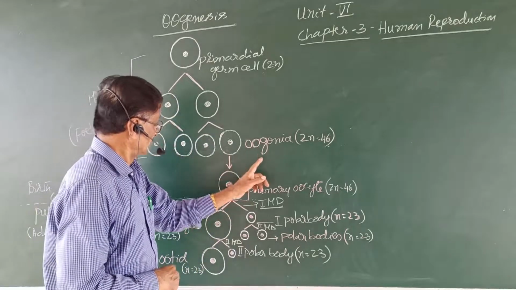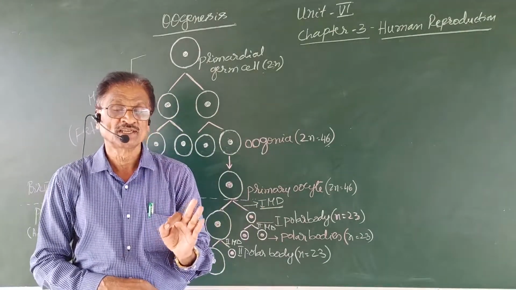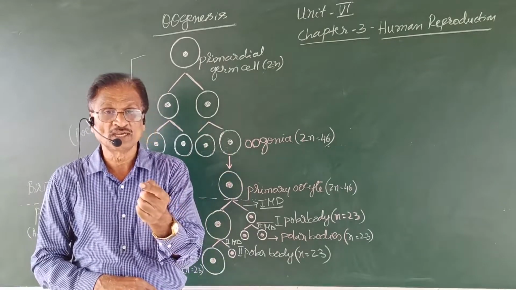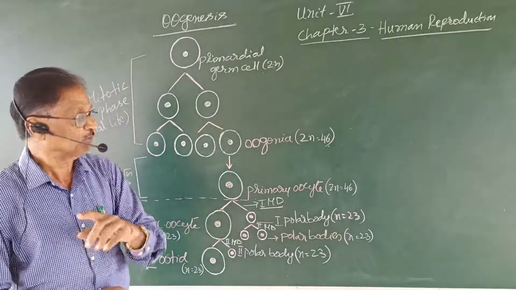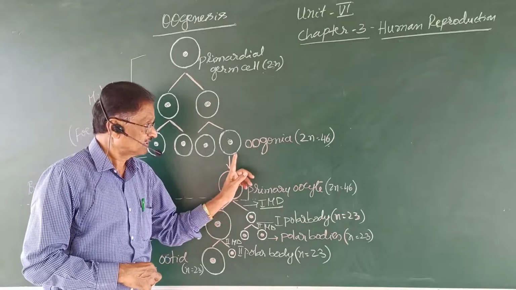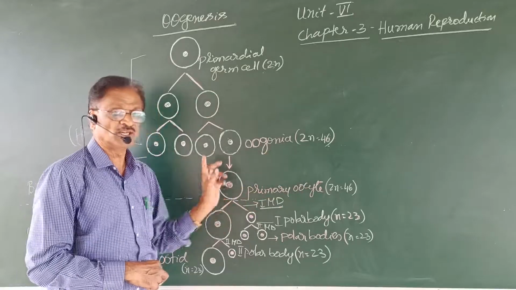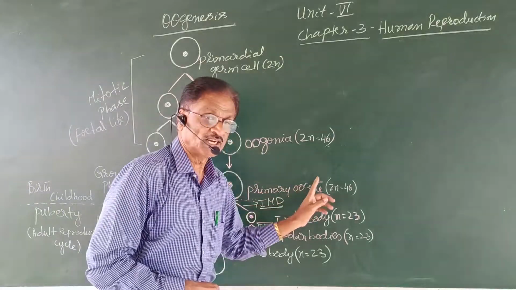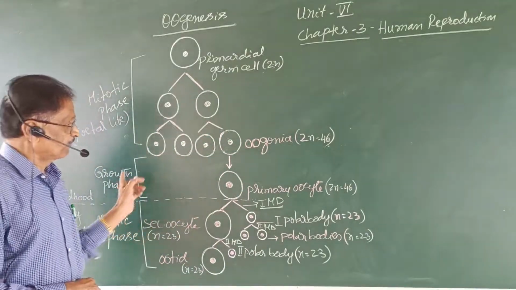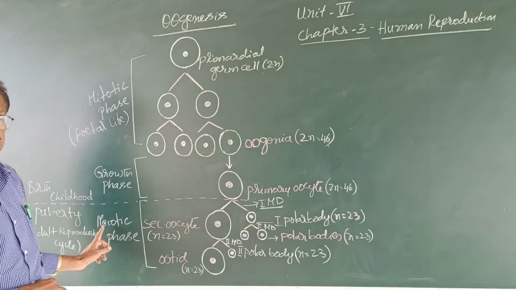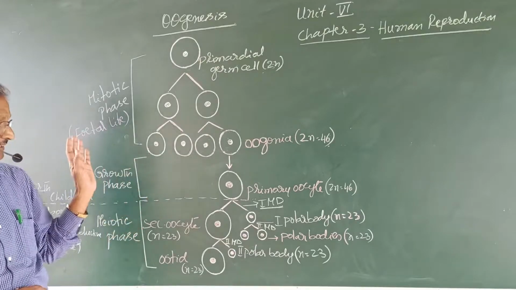But here, the growth phase in viviparous mammals is very short and less important. Only a small amount of yolk is synthesized. Hence, the primary oocyte is a little larger than the oogonia. As there is no division during the growth phase, the primary oocyte remains a diploid cell. Now, the primary oocyte undergoes the meiotic phase, also called the maturation phase.